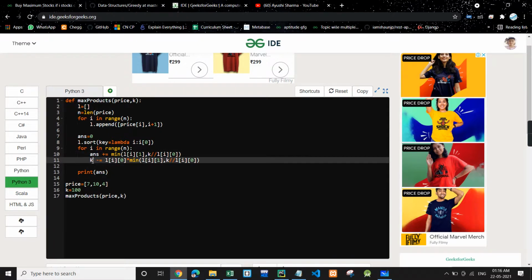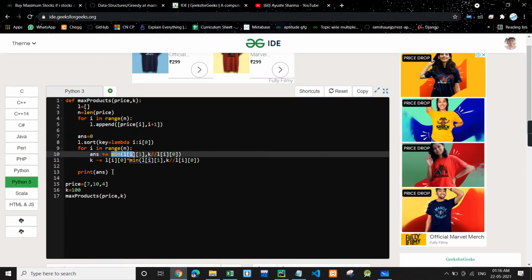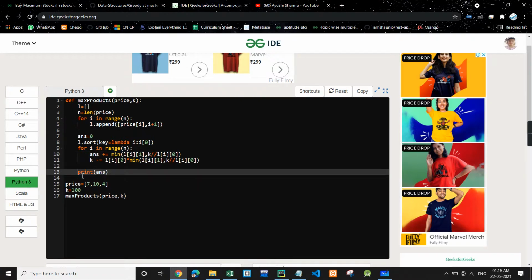And also the K value will be updated by the price times how many stocks we bought, and hence at last, after the loop, we'll have our answer in the answer variable and we'll print it.